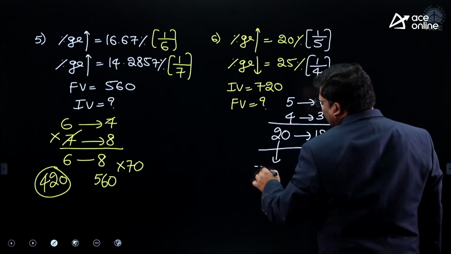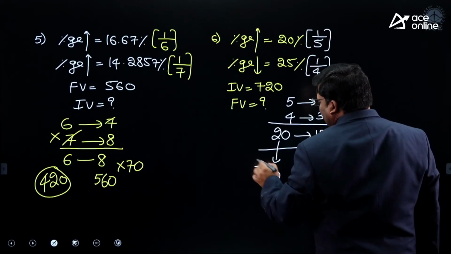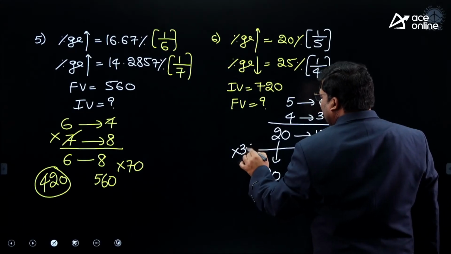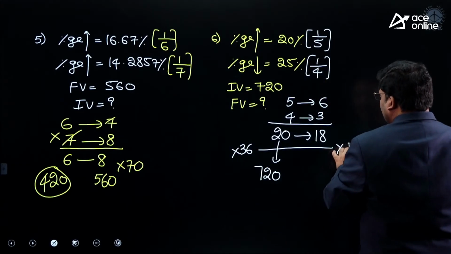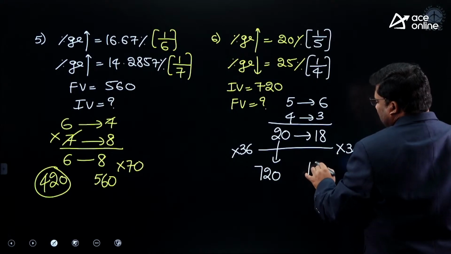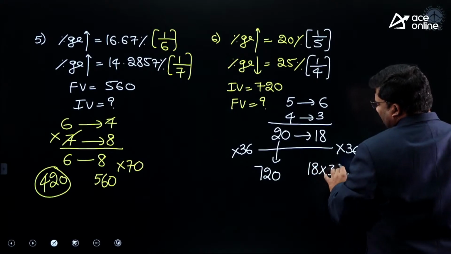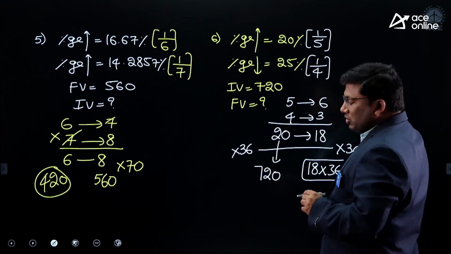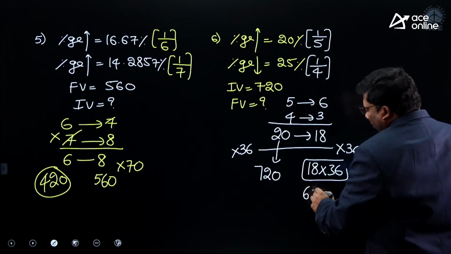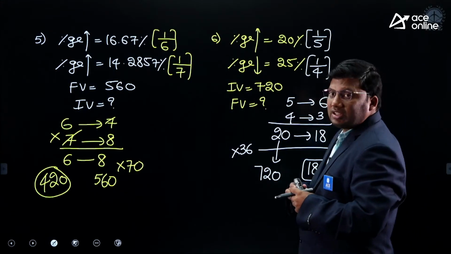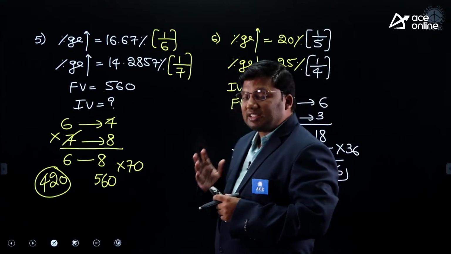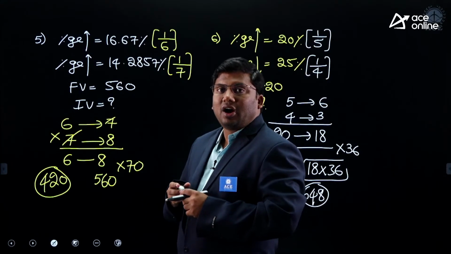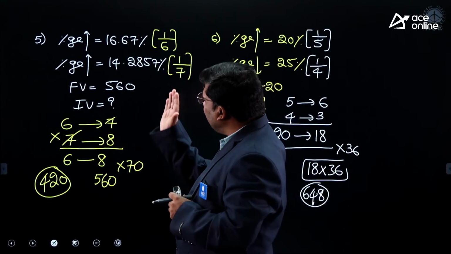20 is becoming 720. 20 is becoming 720, so into 36. Answer also will be 18 into 36. 18 into 36 is 18 into 2 into 18. So 18 squared, 324, into 2, which is 648. If 2 percentage changes are given, this is how to solve it. I hope the idea is clear.